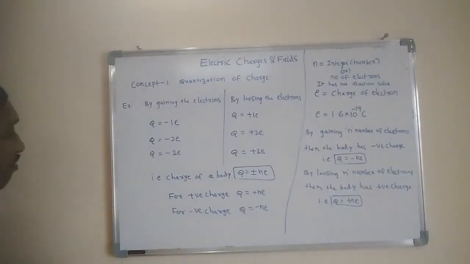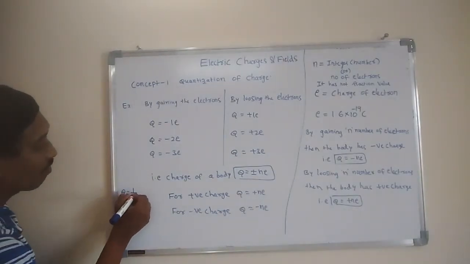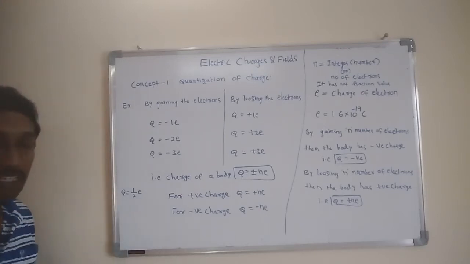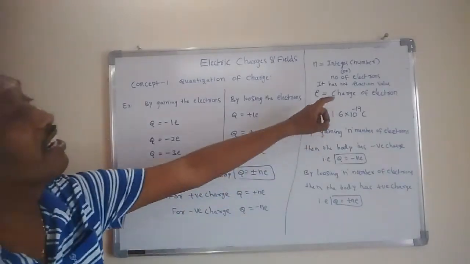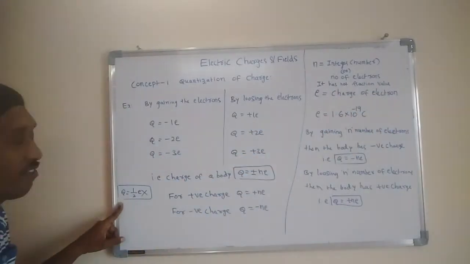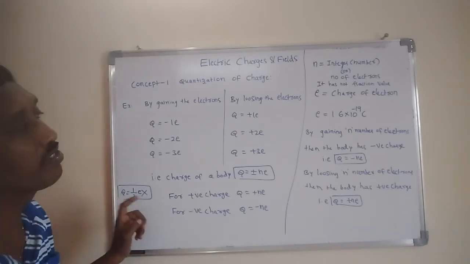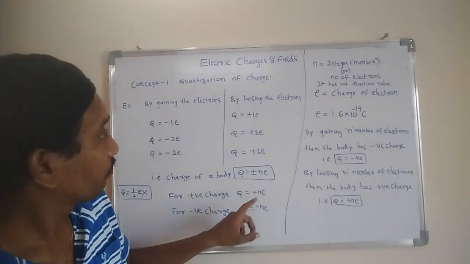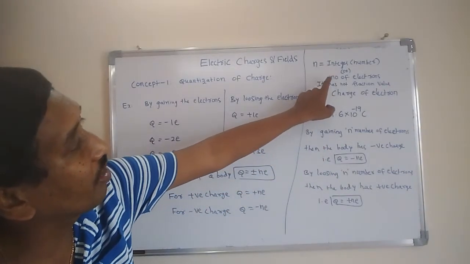N is not a fraction value means, for example, if you consider the charge of a body as half of the charge of an electron, is it possible? It is not possible, because N is not a fraction value. Here, e stands for the charge of an electron and N stands for the number of electrons.